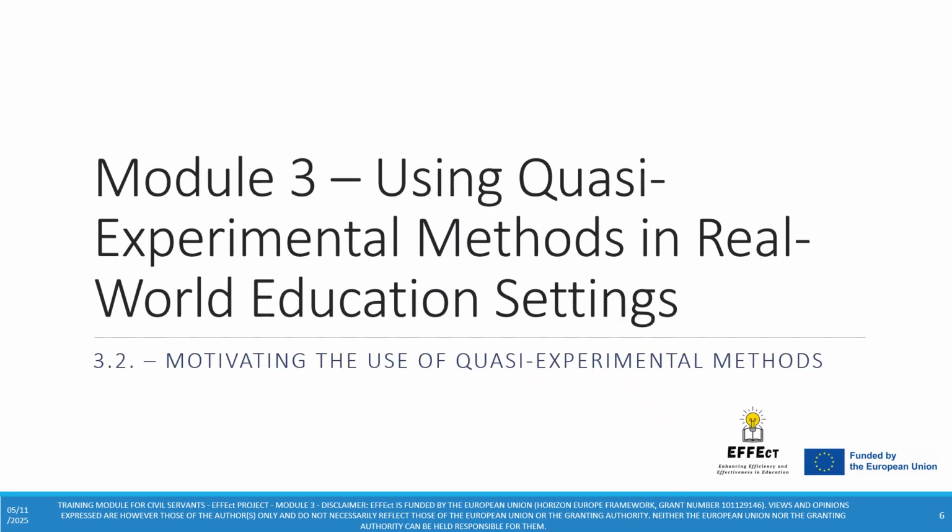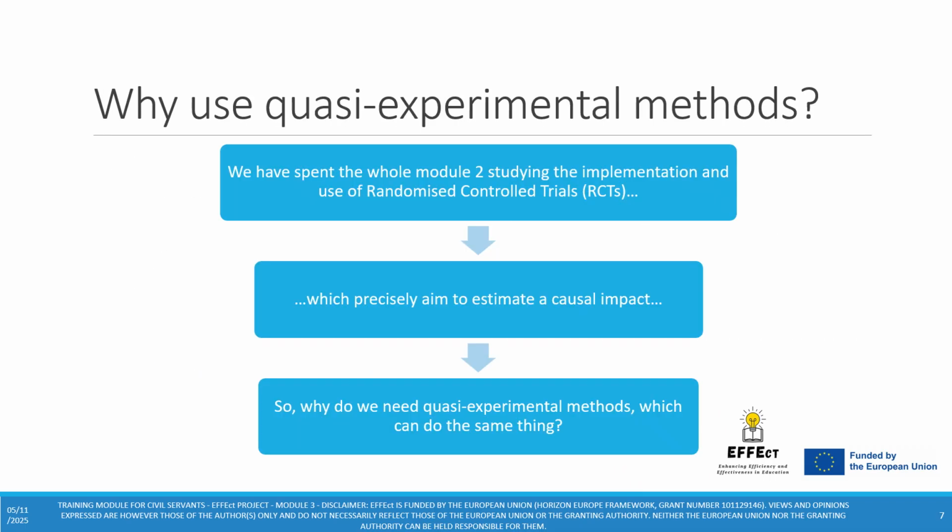Welcome to submodule 3.2, in which we will motivate the use of quasi-experimental methods. We will have a look at why we actually use them. Indeed, we might ask ourselves, we have spent the whole module 2 studying the implementation and use of randomized control trials, which actually aim to estimate a causal impact. So why do we need quasi-experimental methods, which can do exactly the same thing?